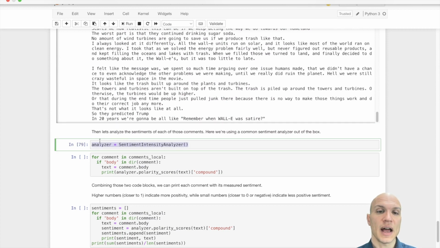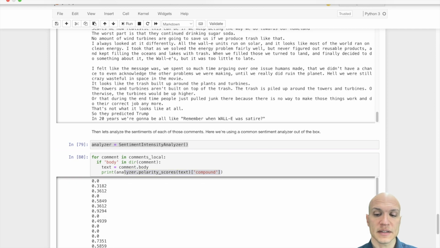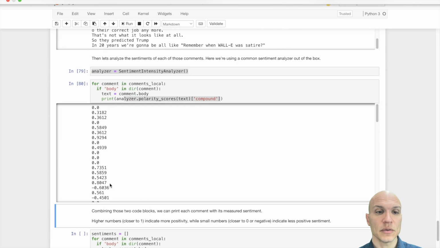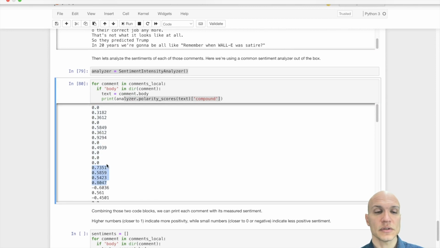And I've given you code here to get sentiment analysis working. We're going to feed the text of every comment into a sentiment analyzer. And this is a bunch of ugly boilerplate that's going to give us a bunch of sentiment scores for every comment. So we have mostly positive scores, a few neutral scores for comments that maybe had no text or were very terse, and then some negative scores, okay?